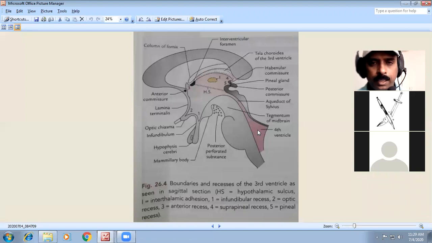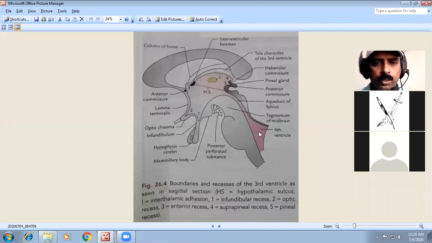The common headings you have to write are the communication, then the boundaries, then almost all the important structures forming the roof and floor. That all is included in the explanation of the lateral ventricle, third ventricle and fourth ventricle.